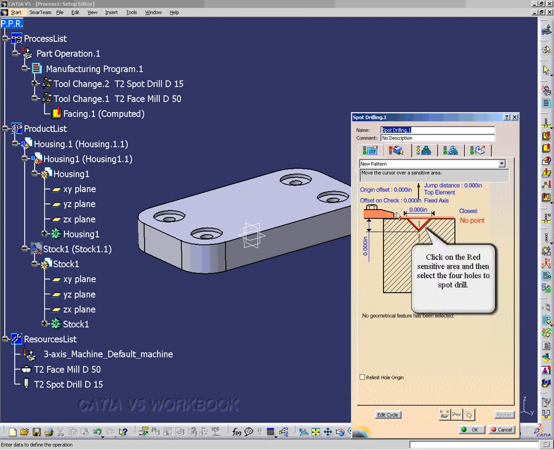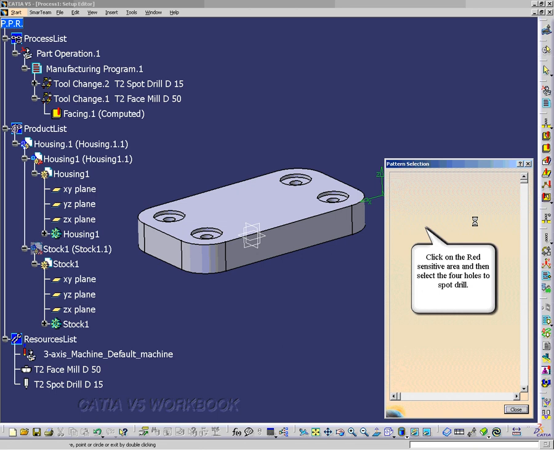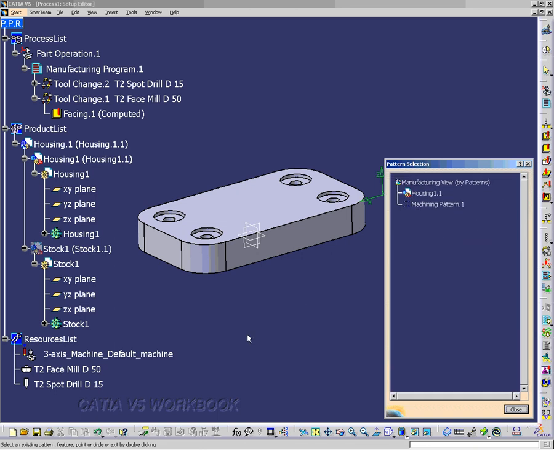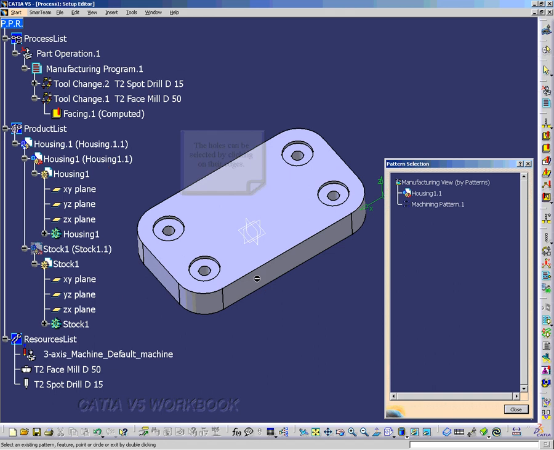And here I have some sensitive icons that I can display. What I need to do is, it says select an existing pattern, feature, point, or circle. And so that's what I'm going to do.